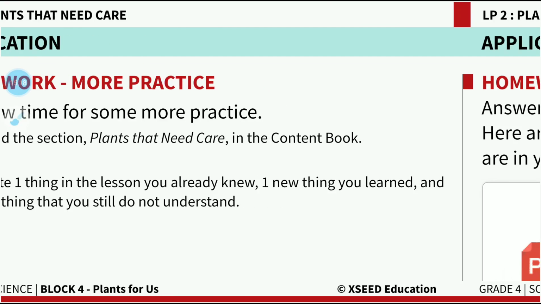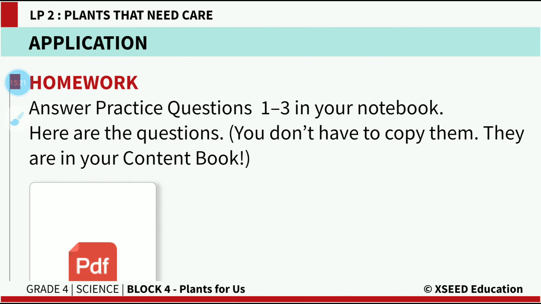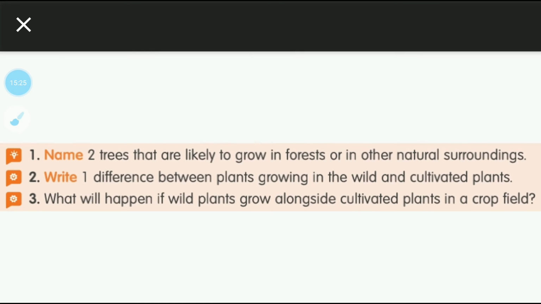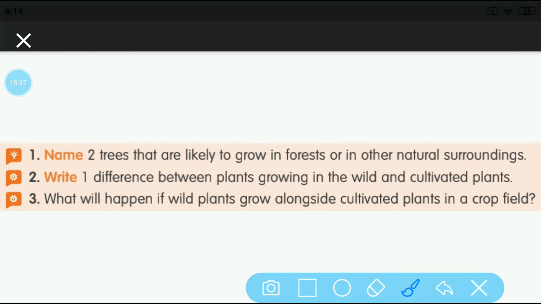Okay. Now after that, let's have a quick look at your textbook practice questions, children. Page number 27. On page number 27, they are asking you three questions. The first question is: name any two trees that are likely to grow in forests or in other natural surroundings.